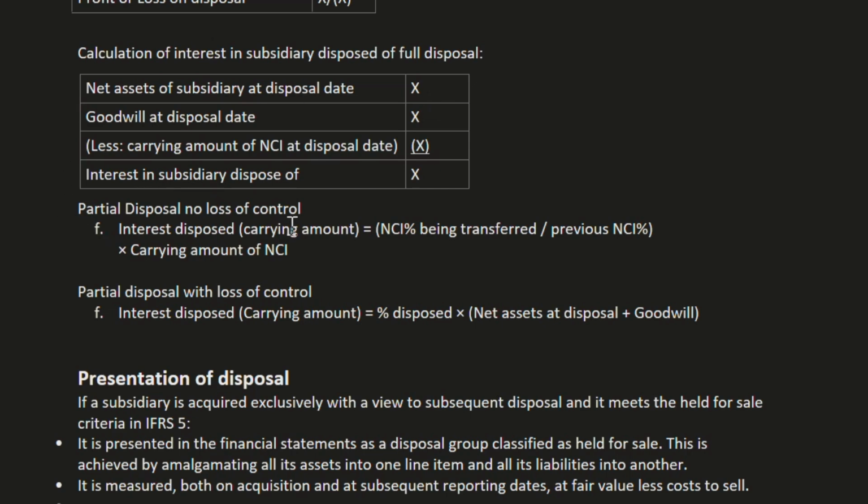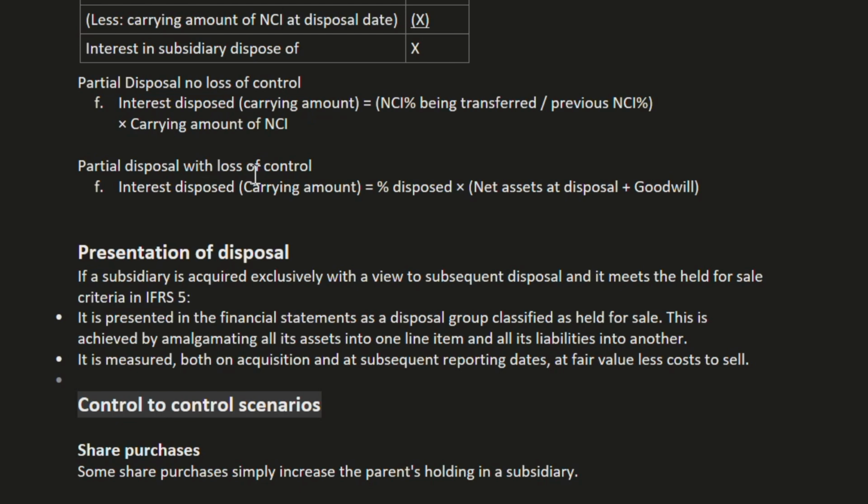Now partial disposal, no loss of control: interest disposed carrying amount equals NCI percent being transferred divided by previously held NCI percentage, multiplied by carrying amount of NCI. Partial disposal with loss of control: interest disposed carrying amount equals percentage disposed multiplied by net assets at disposal plus goodwill.